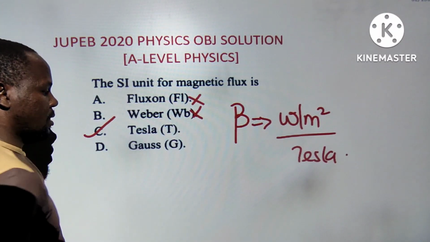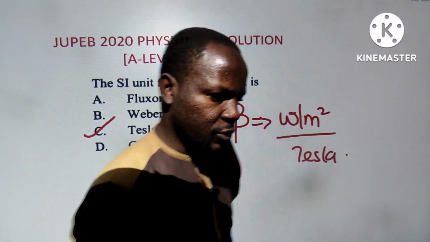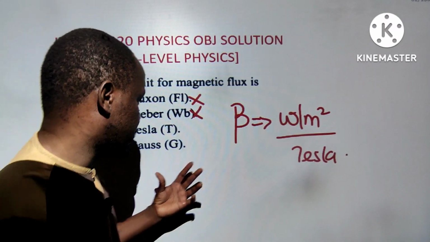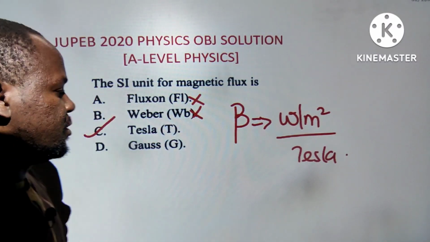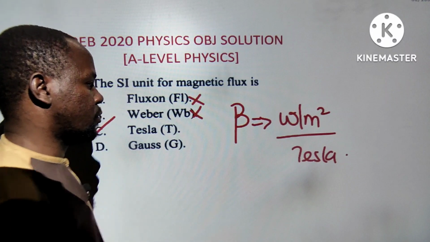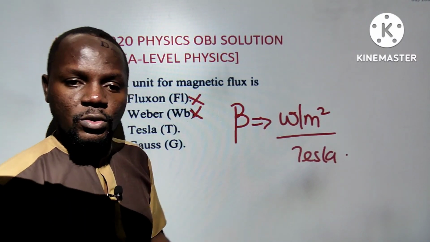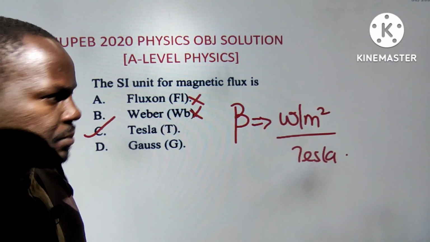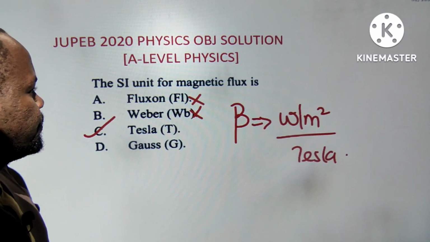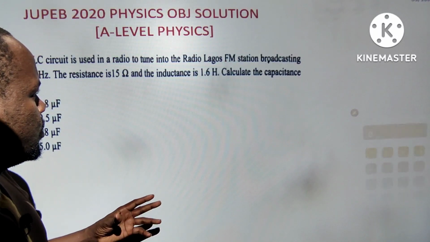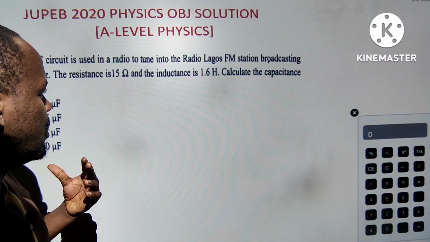Now, Gauss, because some of you can actually think it is Gauss. No. Gauss is a unit we use for measuring magnetic field. So Tesla is correct, which is 1 Tesla equivalent to 1 Weber per meter squared. Next one. Please hold on. Please go to the previous one.